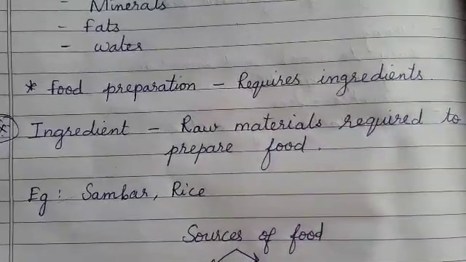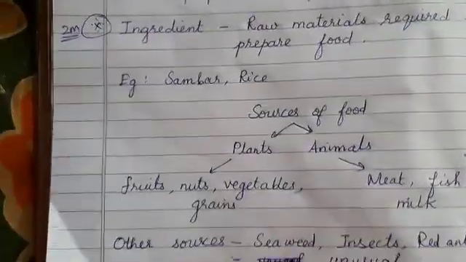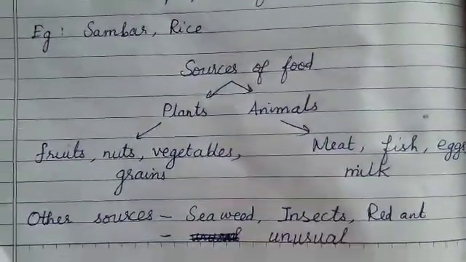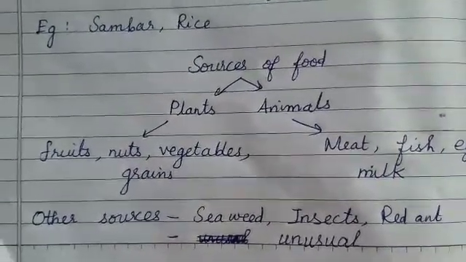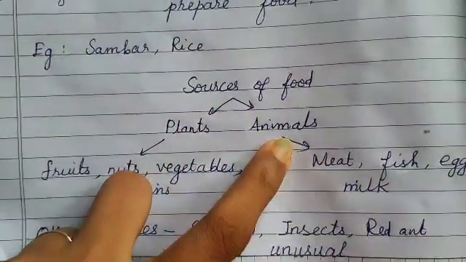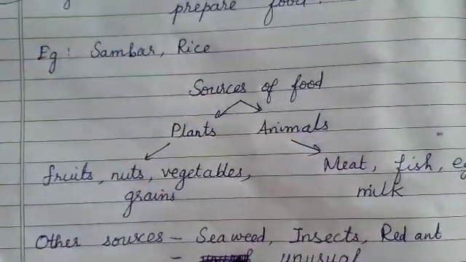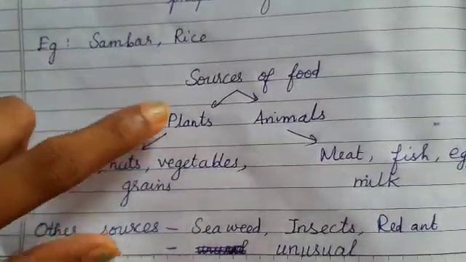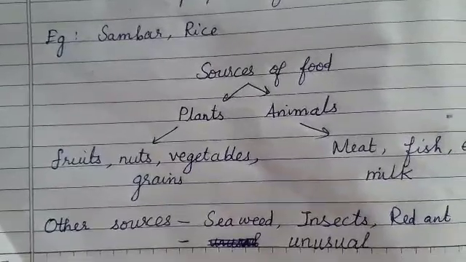Where are these materials coming from? Let us see that in detail. I classify the ingredients required to make our food as coming from two sources: plants and animals. In order to prepare any food item, I have to depend on these plant sources, only then will my food dish be ready.